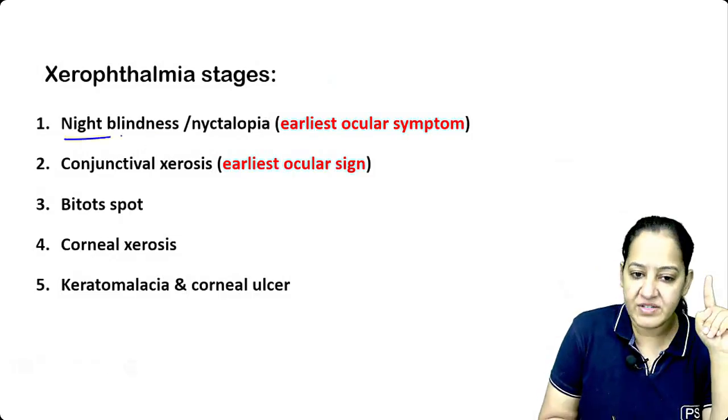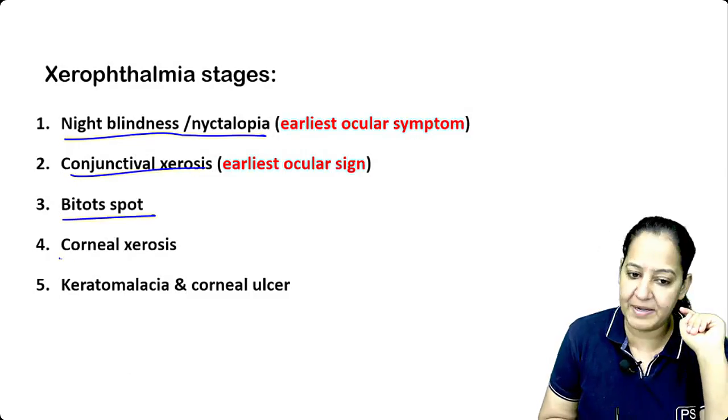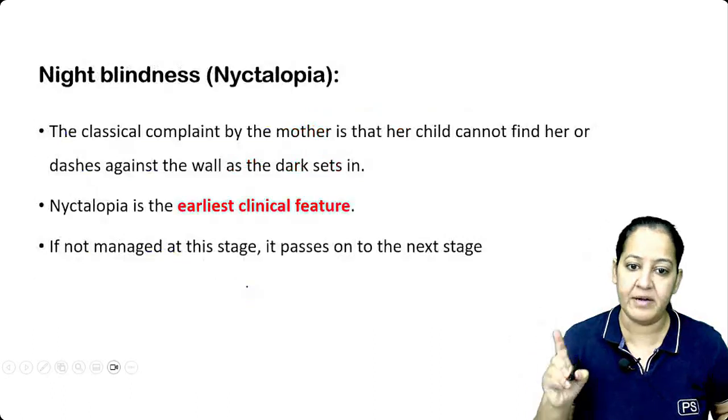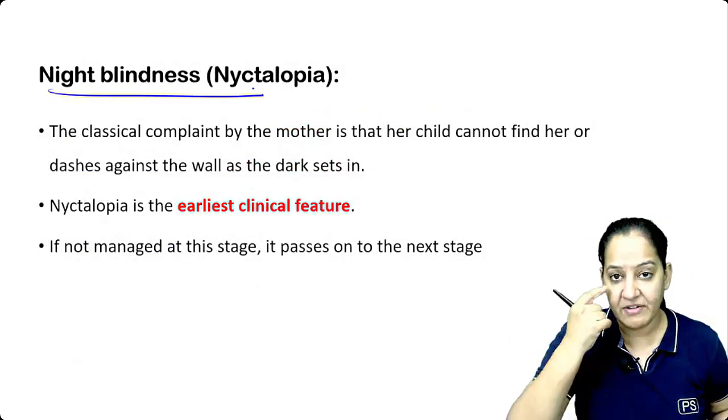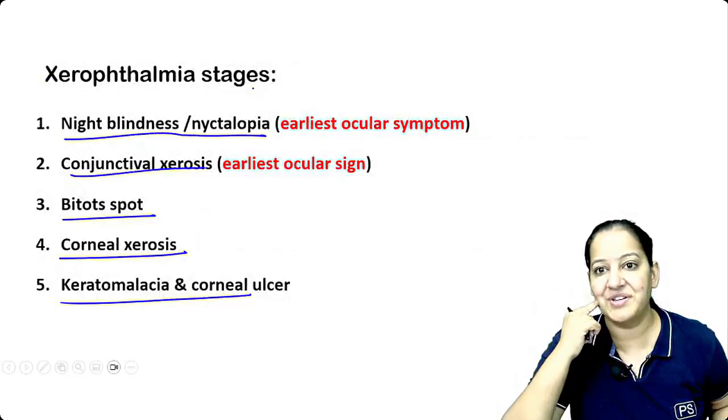First stage is night blindness known as nyctalopia, then conjunctival xerosis, then Bitot spot, then corneal xerosis, and then keratomalacia. I will tell you all 5 one by one. First is night blindness. Person has difficulty in night vision. Person can't see in the night.